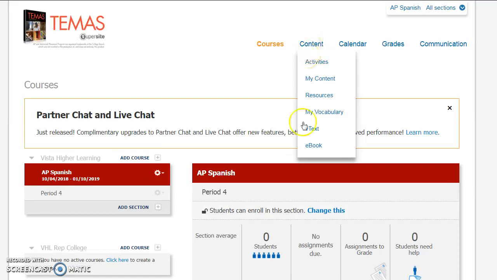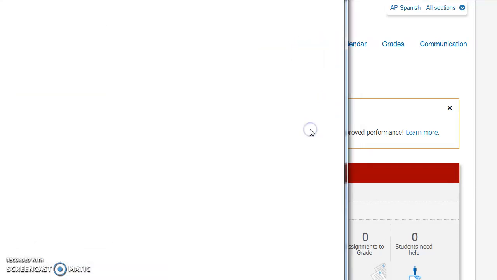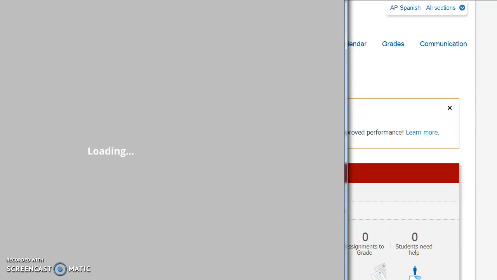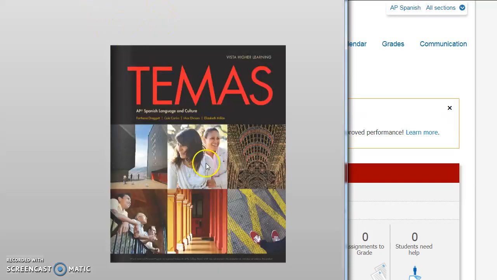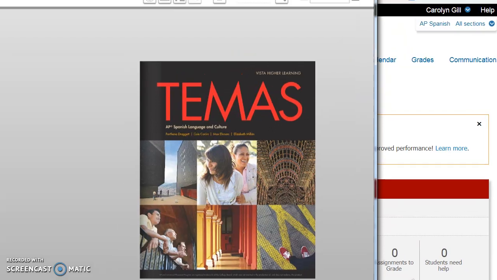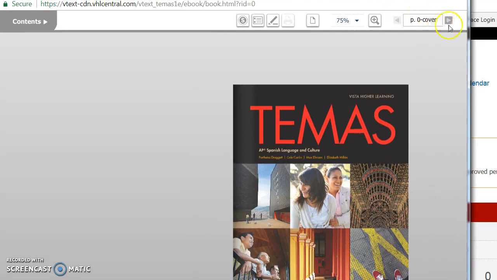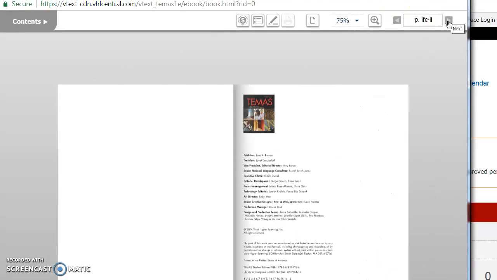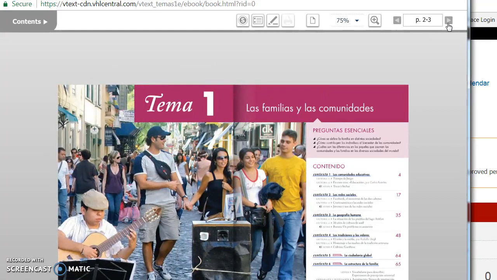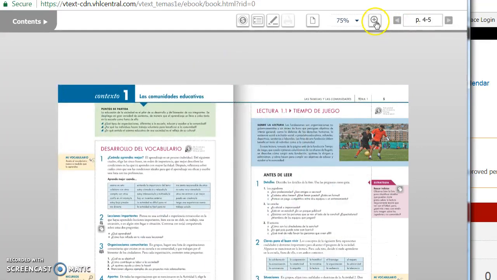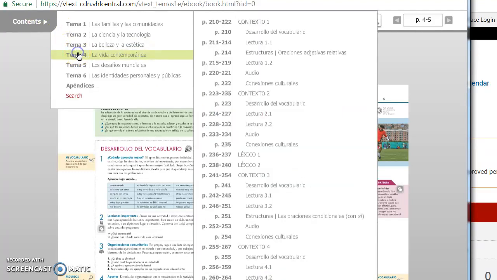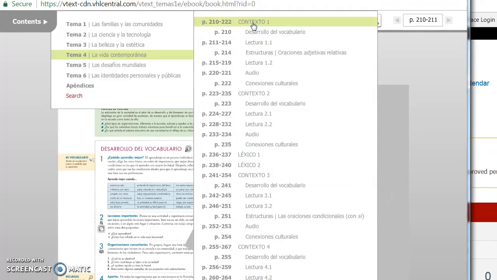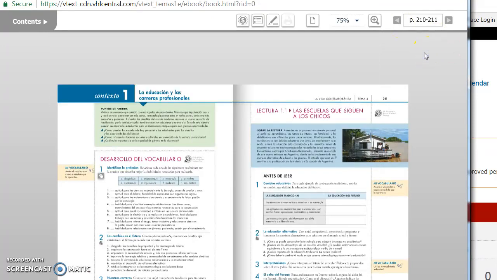If you go into content here, you go into vText, and you'll see the online version of the Temas book, which you can easily navigate through. If you look up at the top here, you can navigate from page to page. It's very user-friendly, and it's a great way to really review the text. You can also increase the view. If you want to skip to a specific chapter, you can do that as well, and go from there. And again, the vText is available only online.